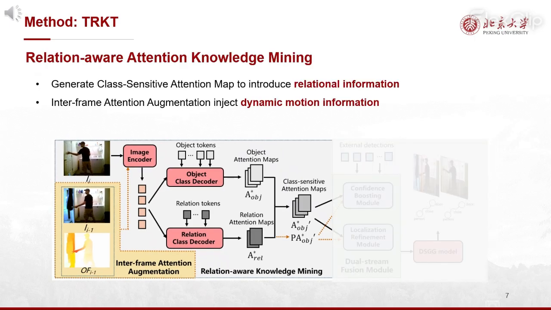In the relation-aware knowledge mining stage, we leverage the encoder-decoder architecture to generate class-sensitive attention maps, where two parallel decoders separately use object and relation tokens to focus attention on the corresponding object and relation regions, revealing positional cues for each object instance and relational activity. Then we fuse the class-sensitive attention maps for object and relation to form ultimate class-sensitive attention maps highlighting both objects and their interactive boundaries. To further handle the potential challenges of motion blur and occlusion, we propose interframe attention augmentation, making attention maps motion-aware. Specifically, we use cross-frame optical flow and the previous frame to construct pseudo-attention maps for this frame, enriching attention maps with temporal cues.